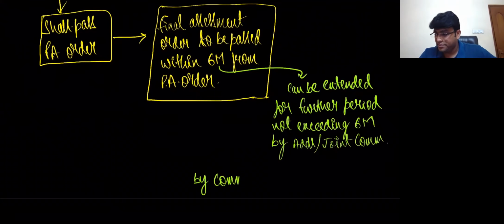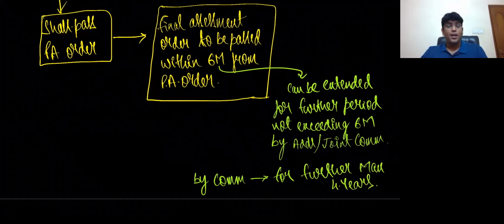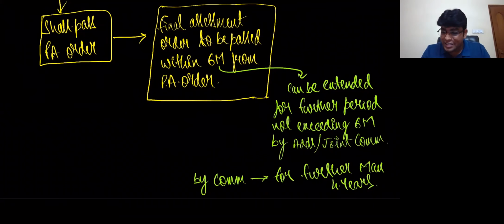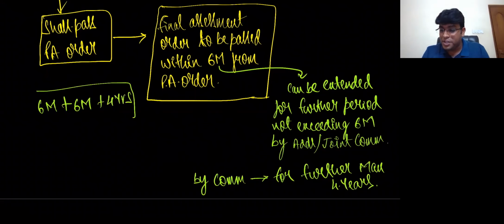By the commissioner, for a further maximum of 4 years. Now, one part you have to understand. Don't think that after the first 6 months it will go directly to the commissioner. No, it's not like that. The original time limit is 6 months. The proper officer should pass the final assessment order within 6 months, but this can be further extended for 6 months by the additional or joint commissioner. Then again it can be further extended for 4 years by the commissioner.